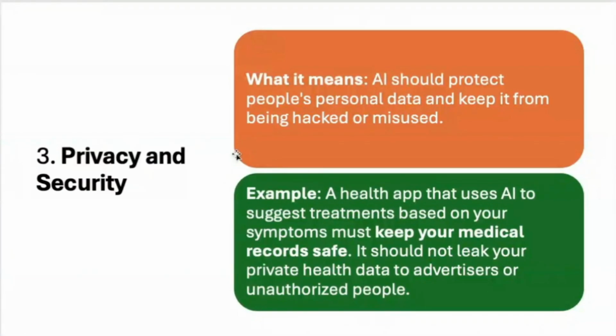Example: a health app that uses AI to suggest treatment based on your symptoms must keep your medical records safe. It should not leak your private health data to advertisers or unauthorized people. Similarly, when you are doing bank transactions or online shopping, whenever you provide your transaction details, like credit card or debit card details, they should be safe. They should not be misused, and it should not be a very weak system that anyone can easily access. This is very important. PII data is everything. Even when you hear that an organization has been hacked, the first thing they take is people's information. So PII is very important, and privacy and security is one of the most important points that everyone should take care of whenever they are building any application which requires people's PII data.